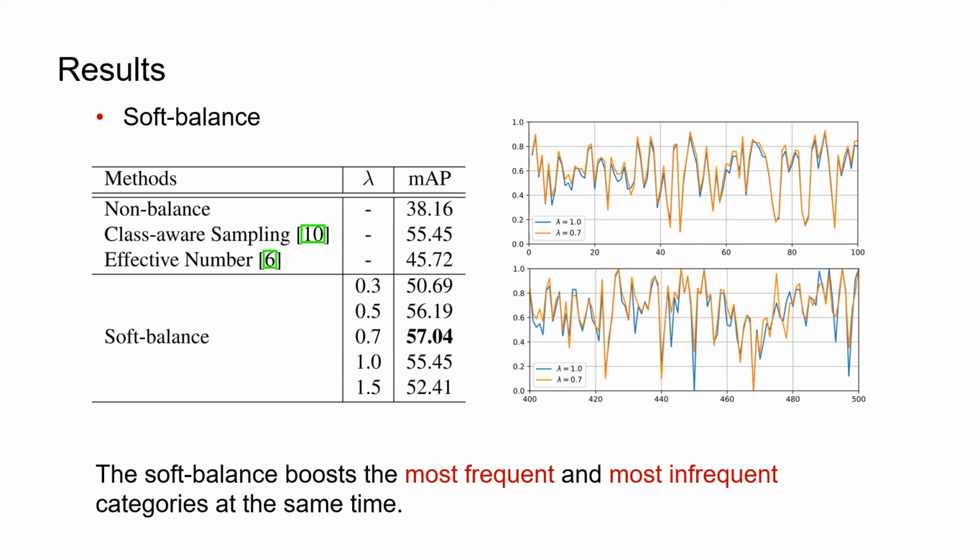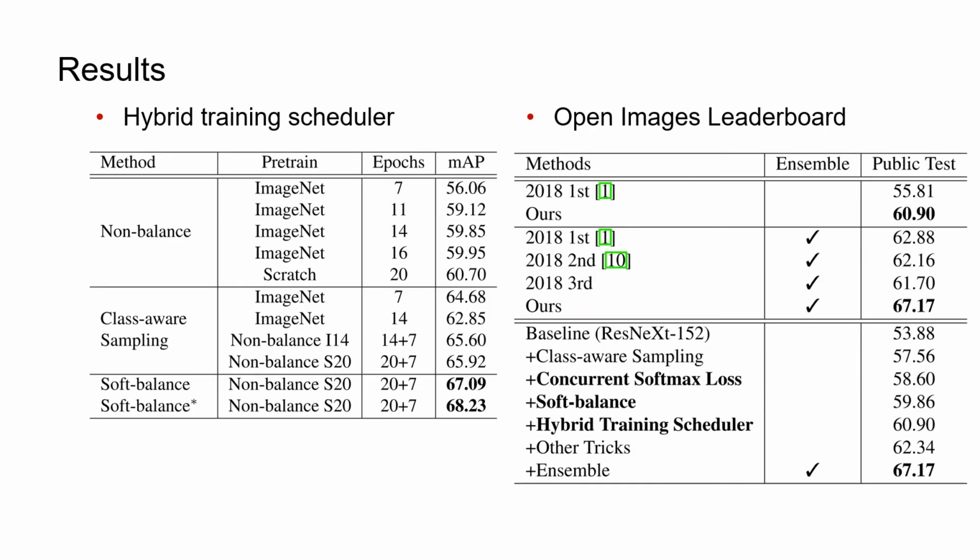The class-aware sampling boosts the non-balance to 55.45 mAP. On top of it, our soft balance yields an improvement of 1.59. The figure shows that the most frequent and the most infrequent categories are increased simultaneously. Finally, by using the hybrid training scheduler, other tricks and model ensemble, we achieve 67.17 on the leaderboard, which is 4.29 higher than last year's best result.